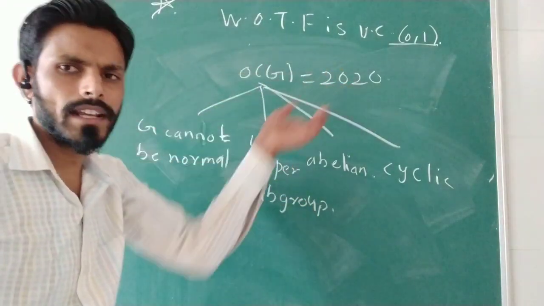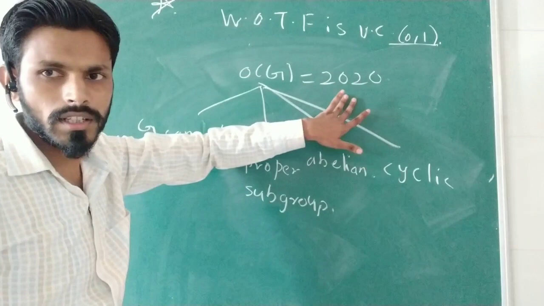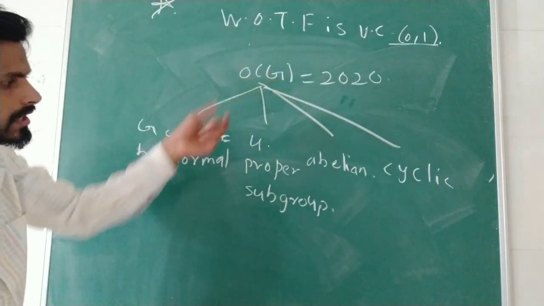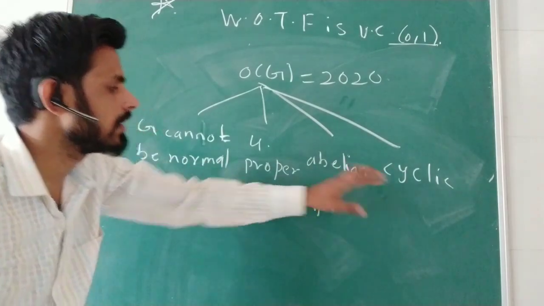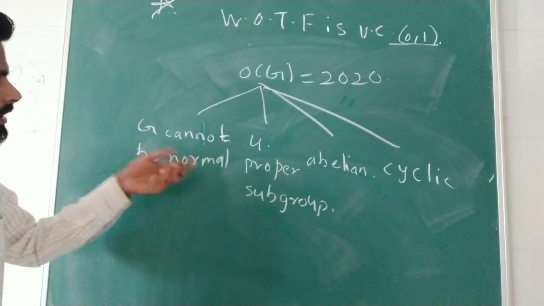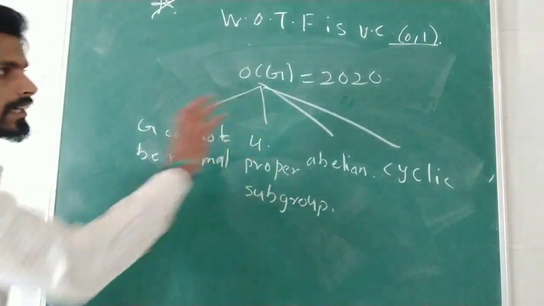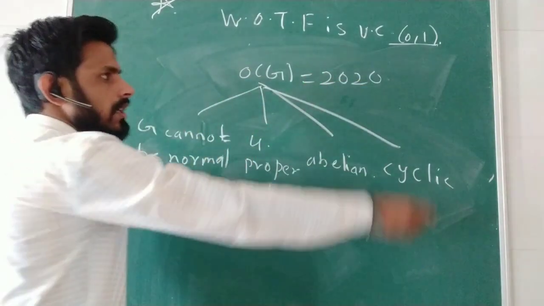We have already taken 2 or 3 lectures on the order of a group: how to check whether the group is abelian, cyclic, or normal by using the order of the group. Here we will use Sylow's theorem.